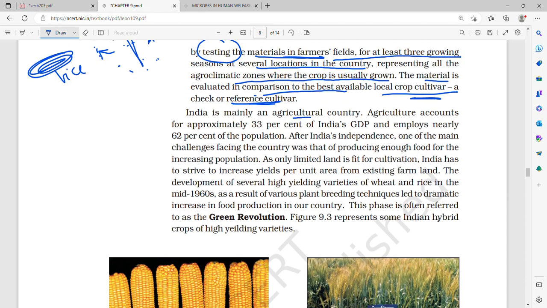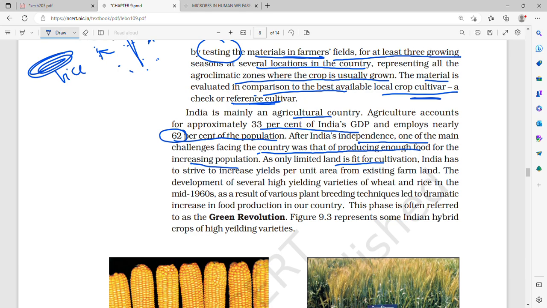Then, India is mainly an agricultural country. Agriculture accounts for 33% of India's GDP, that is gross domestic product, and employs nearly 62% of the population. This is a huge number. 62% of the population of India is employed in the agriculture sector, and agriculture accounts for 33% of India's GDP. After India's independence, one of the main challenges facing the country was that of producing enough food for the increasing population.